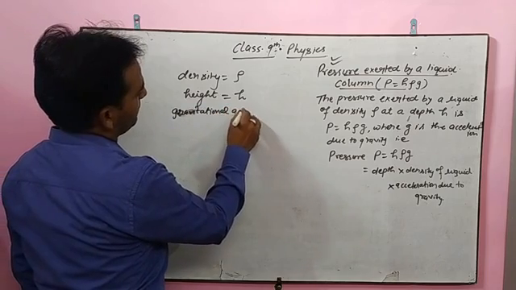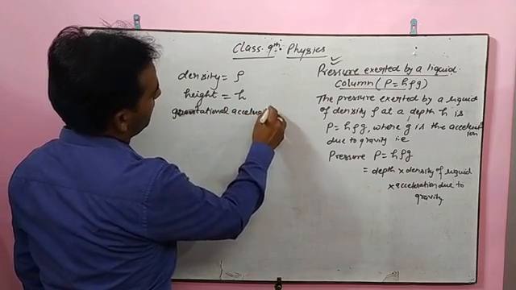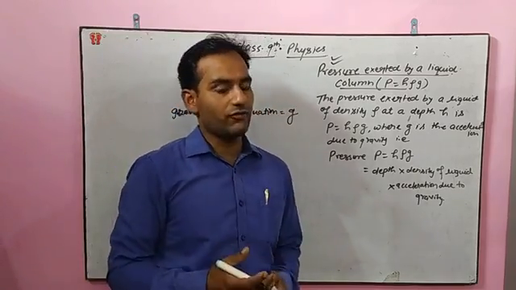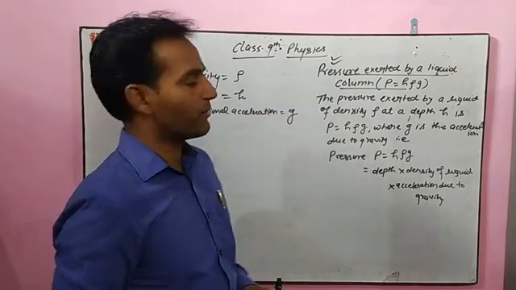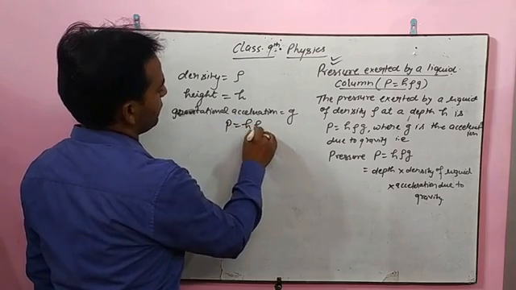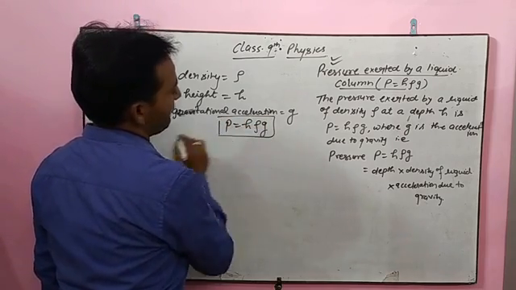Gravitational acceleration, which we all know is small g, has a value of almost 10. We use 9.8 somewhere, and we use 10 also in the numericals. So we have to derive P = hρg. This derivation we have to do.